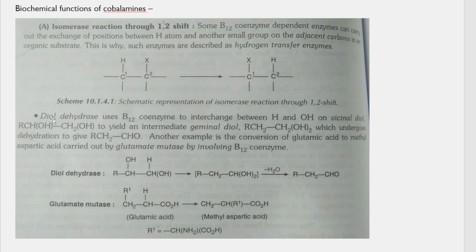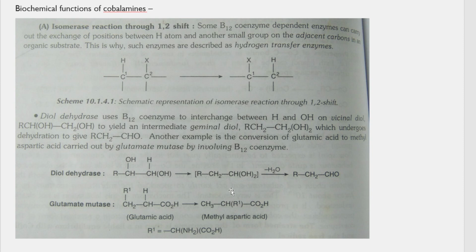Under this only there is the diol dehydratase reaction. It uses B12 coenzyme to interchange H and OH on the vicinal diol to give an intermediate geminal diol. So this is the intermediate geminal diol wherein the H and OH group are being interchanged. That is, the OH group is put over here and the H group is sent over here. So you can see here it becomes CH2 from this H coming over here, and one more OH comes here.